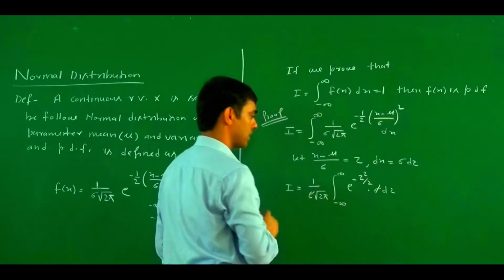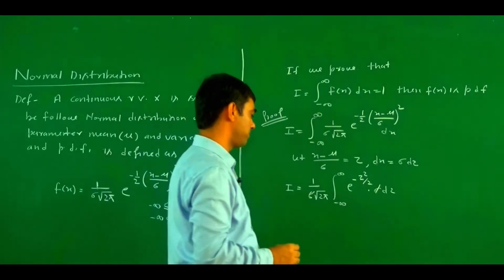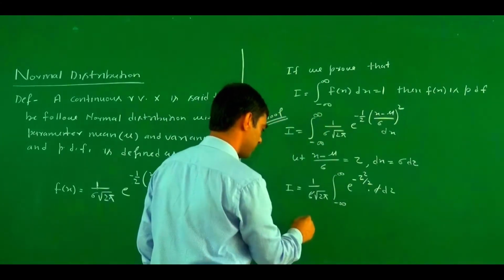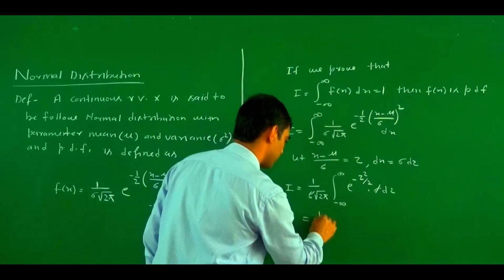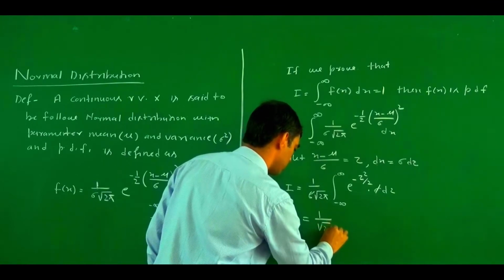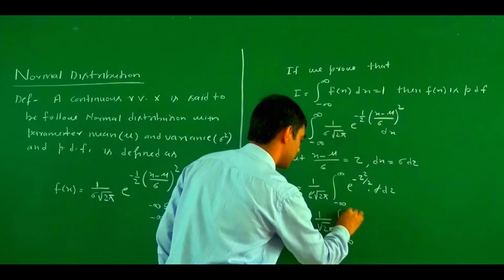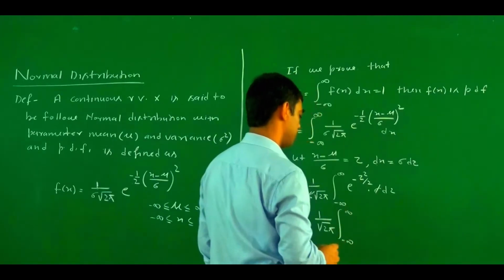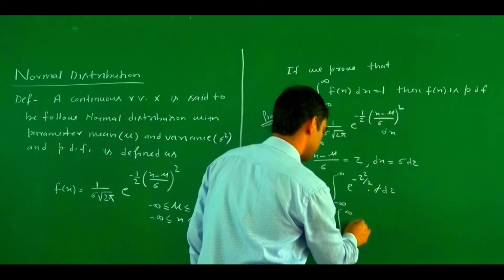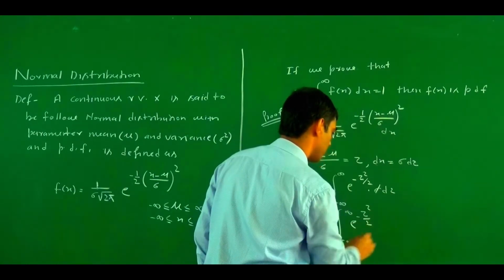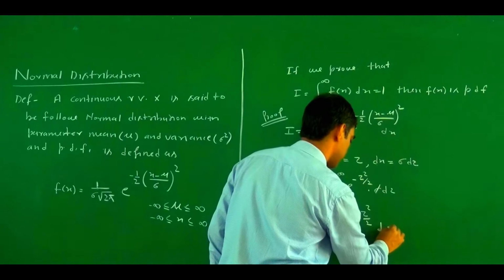Sigma and sigma cancel out. So this equals 1 upon under root 2 pi, integral from minus infinity to infinity of e to the power minus z square by 2 dz.